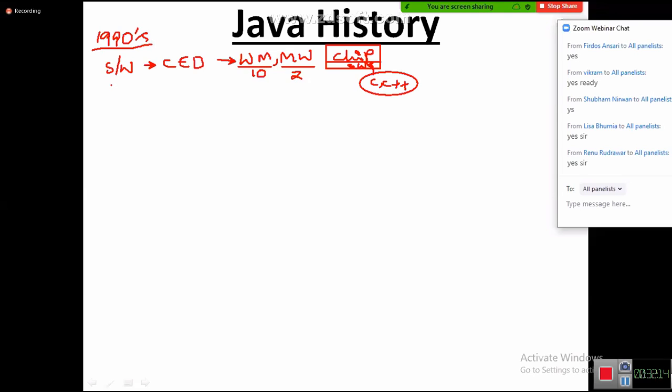Suddenly they got a requirement of developing software for network consumer electronic devices. What is the meaning of network consumer electronic devices? I have two different electronic devices, and they work by some network communication, with some wire or antenna communication. For that purpose, they need some software. For example, this network consumer electronic device is nothing but a TV set-top box. They want to develop software for the TV set-top box. Let me tell you what a TV set-top box is.